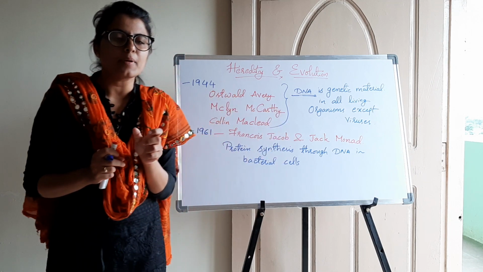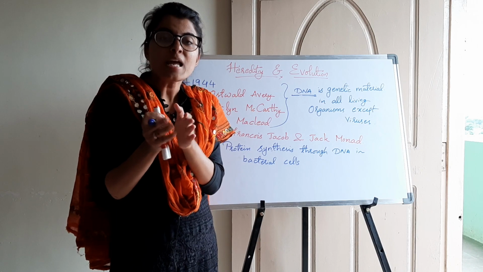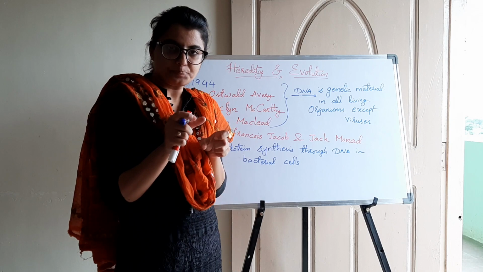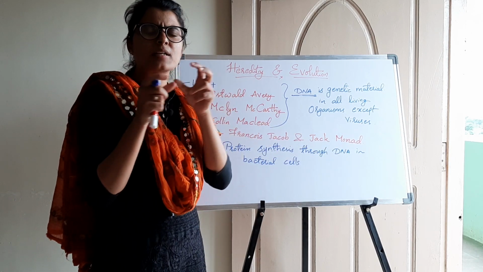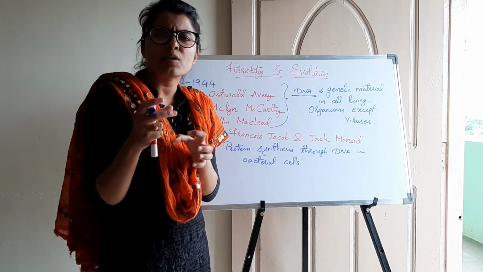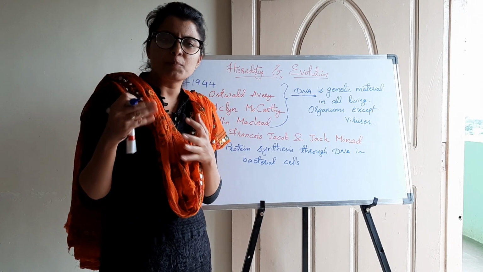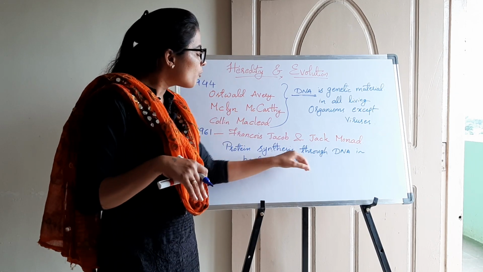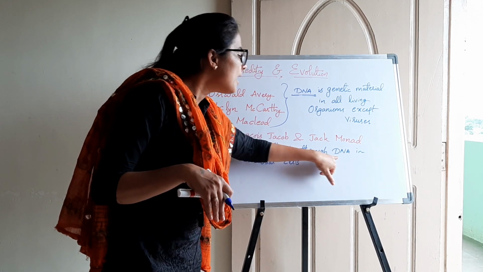When DNA is transferred from one generation to another, this DNA has the information about which protein has to be made. Let's say it has information to make tyrosine, or tryptophan, or tendons and ligaments. These are all nothing but proteins. Our hair and our nails are all made up of proteins, right? So which protein has to be made, that information is present in the DNA.